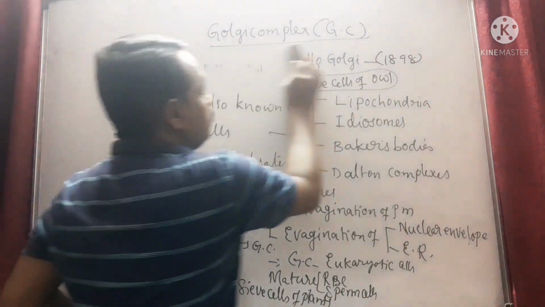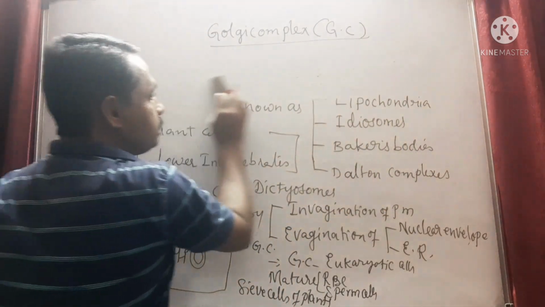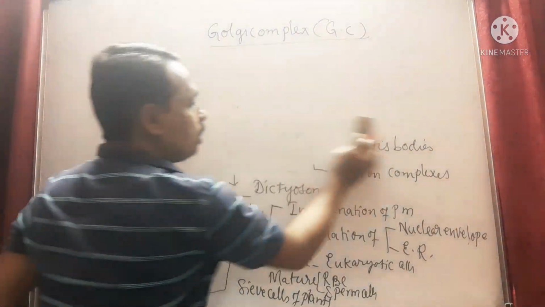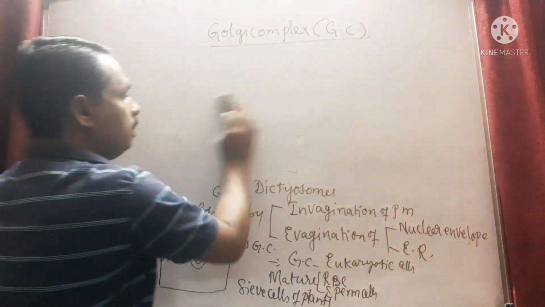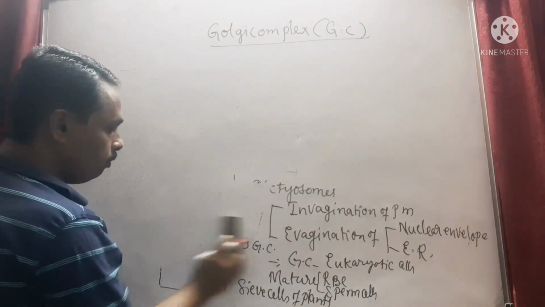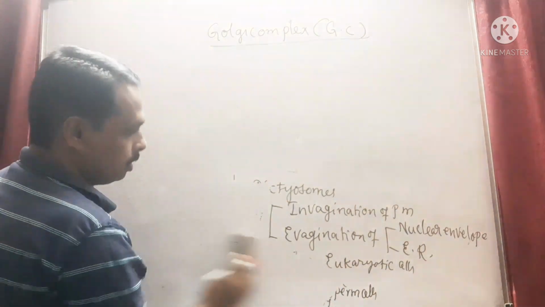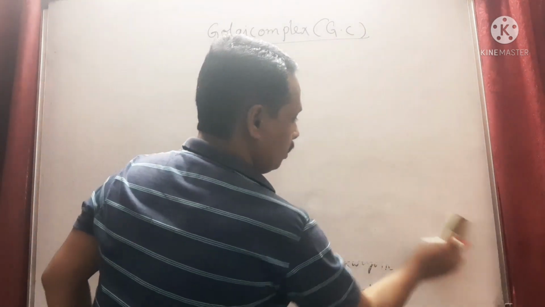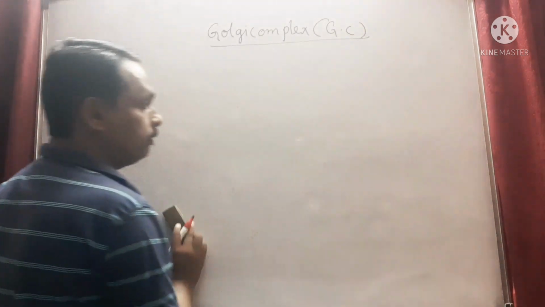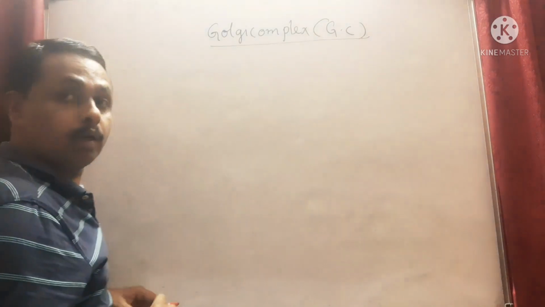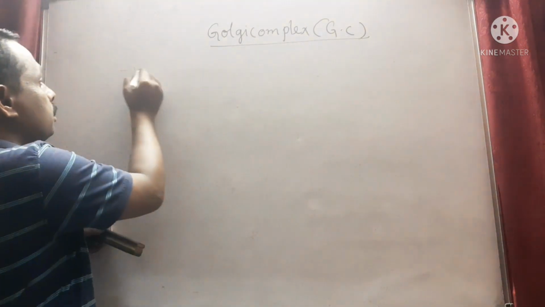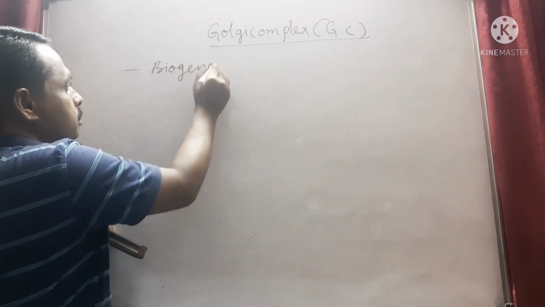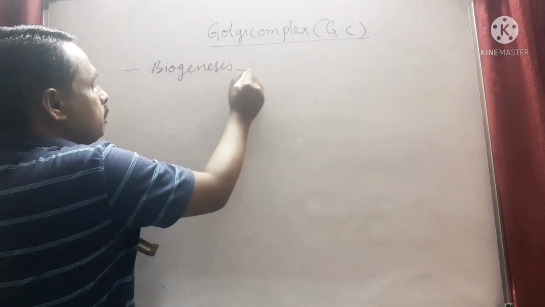This is about Golgi complex. Let us now discuss the biogenesis of Golgi complex. Biogenesis means how the Golgi complex is developed. The process of development of Golgi complex is called biogenesis because they are developed biologically.